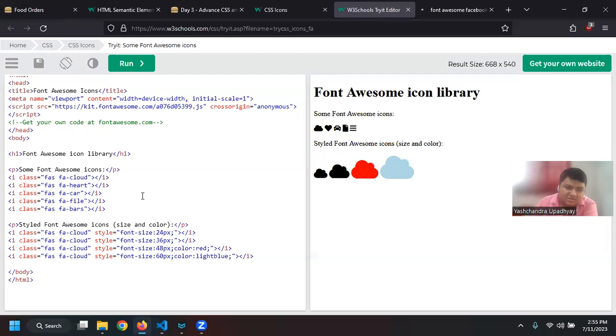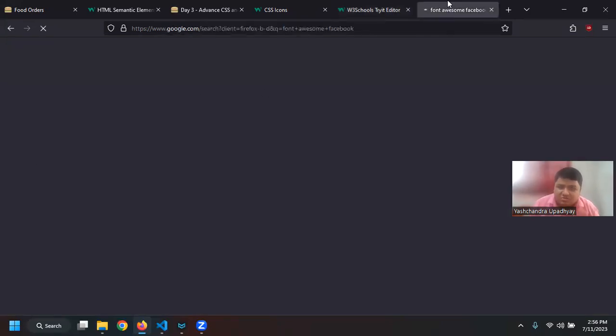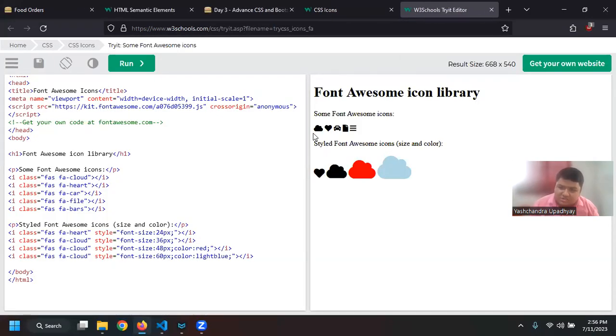Okay, so as I said, you don't really have to wait. Let us say I have this cloud, right? So I can just copy it, and instead of cloud, let us say I copy heart, and then instead of cloud it will become heart, right? So it has become heart. Change it. So basically, in Font Awesome, there are a lot of fonts. You can just name a font and then pick it, and then you can use it in your browser. It will be visible like this.